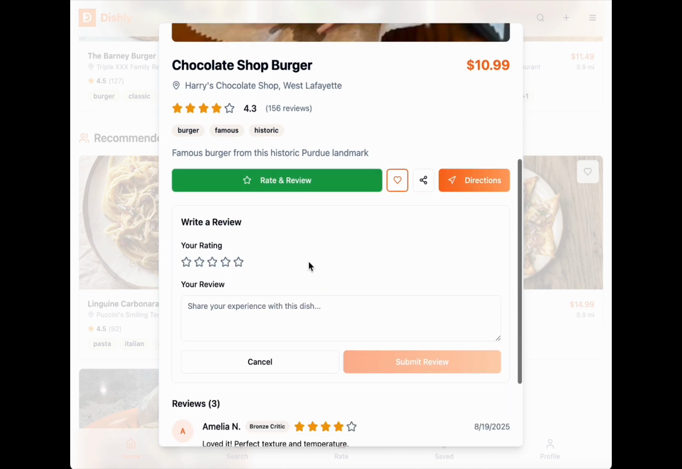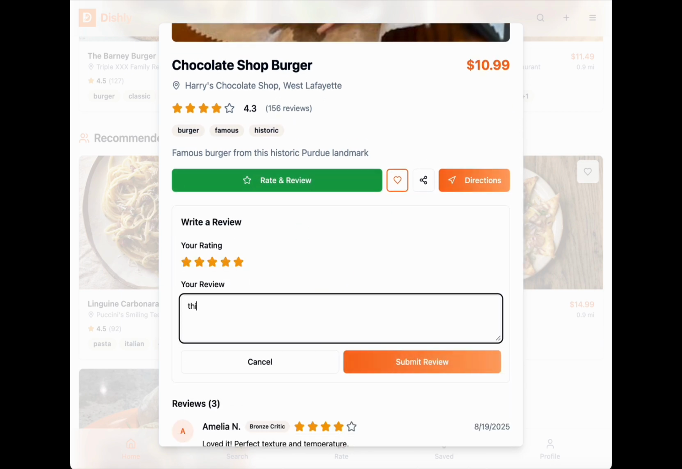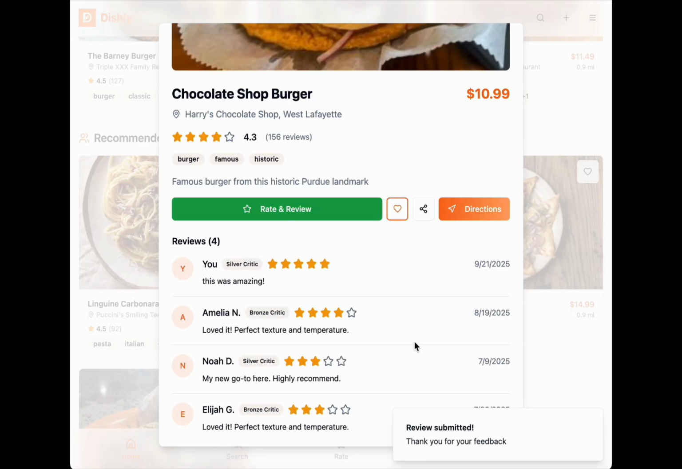So let's try the rate and review. Let's give it a rating. Let's do 5. This was amazing. Submit that and see now your review is in the system with all the rest of the reviews.